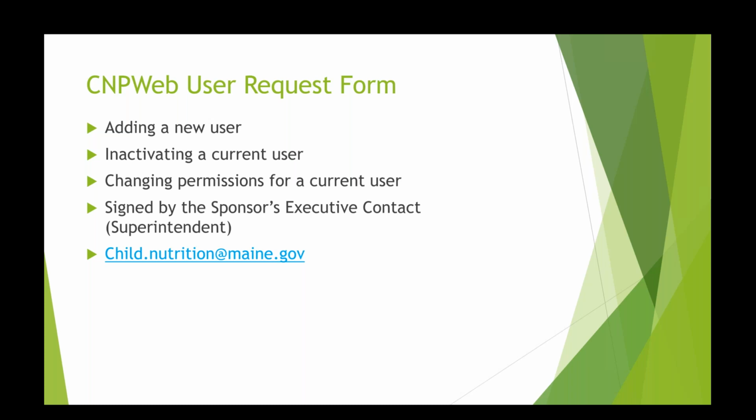Once it's completed, it does need to be signed by the sponsor's executive contact. So for a school department, that's your superintendent. And the completed form will get emailed back to child.nutrition@maine.gov, and we will make the changes for you.